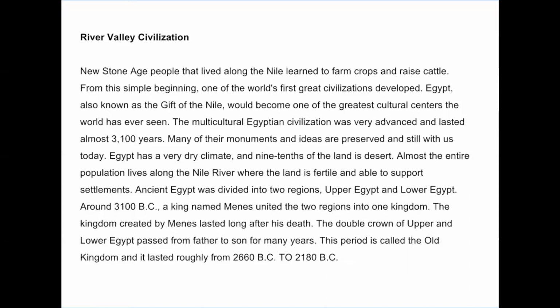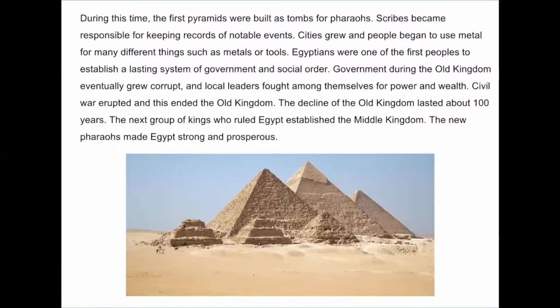The double crown of Upper and Lower Egypt passed from father to son for many years. This period is called the Old Kingdom, and it lasted roughly from 2660 BC to 2180 BC. During this time, the first pyramids were built as tombs for pharaohs. Scribes became responsible for keeping records of notable events. Cities grew and people began to use metal for many different things, such as weapons or tools. Egyptians were one of the first peoples to establish a lasting system of government and social order.